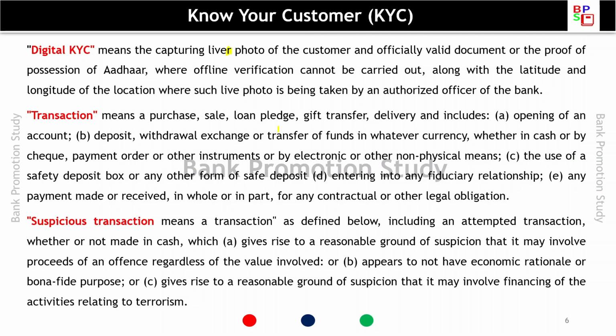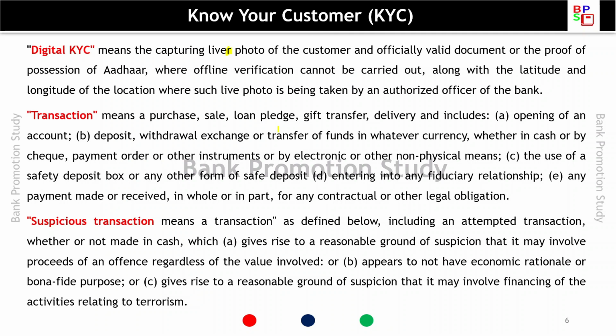Suspicious transaction. A suspicious transaction includes an attempted transaction also. Sometimes it happens that the transaction is not complete and it was only attempted. Then also it would be considered a suspicious transaction, whether or not made in cash.